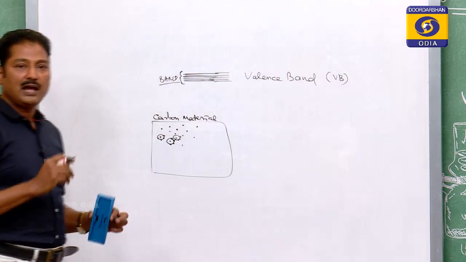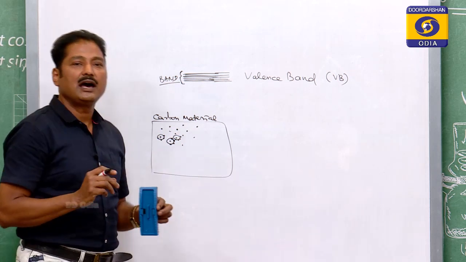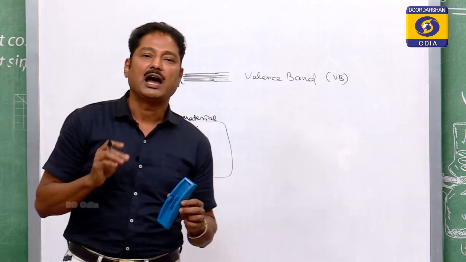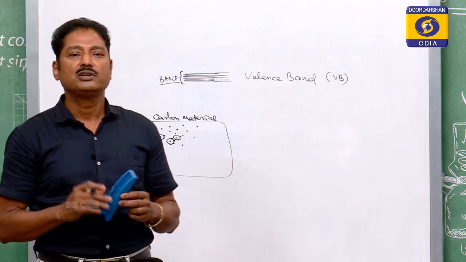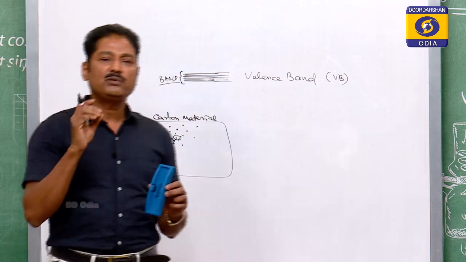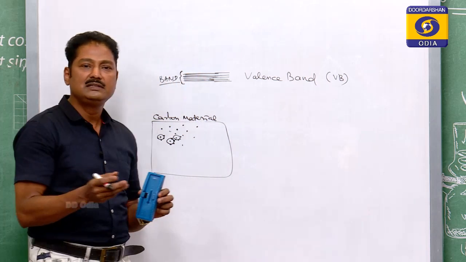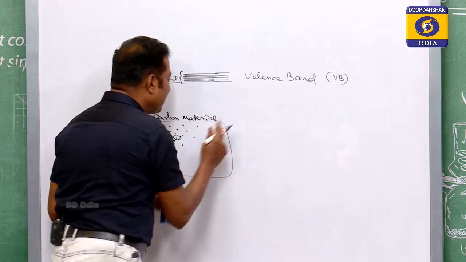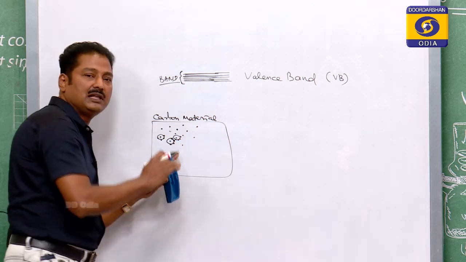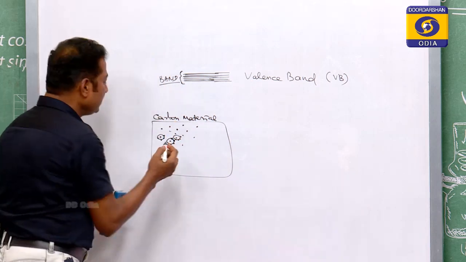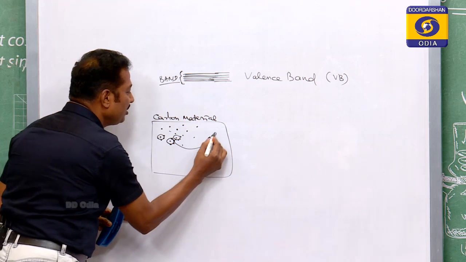Now, the valence electrons are loosely bound because they are away from the nucleus. If you supply some heat, then they can easily be detached from the valence orbit and become free, meaning this electron will be detached and become free.